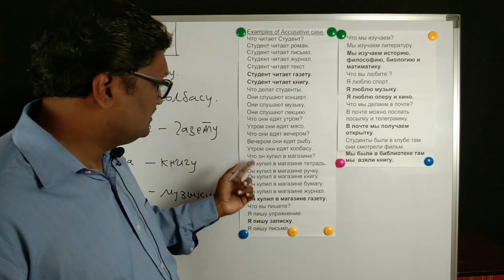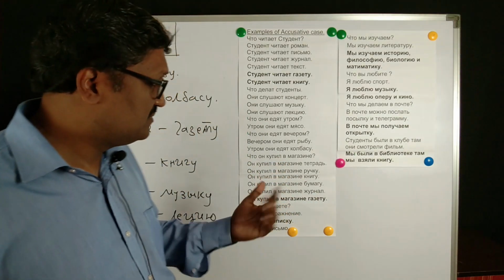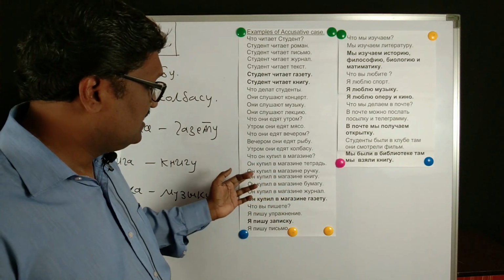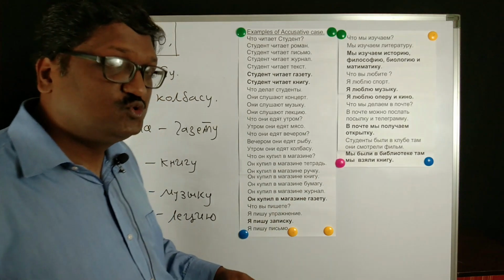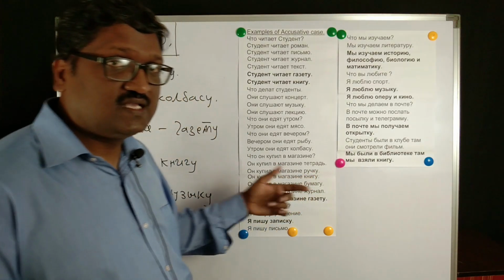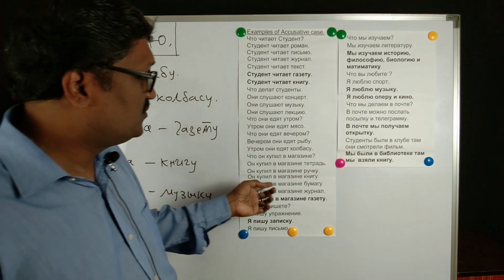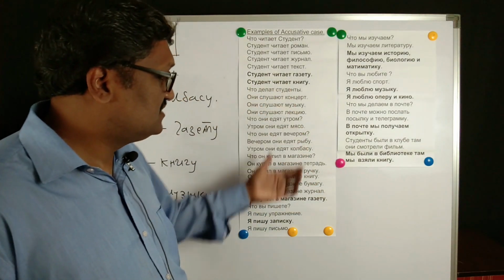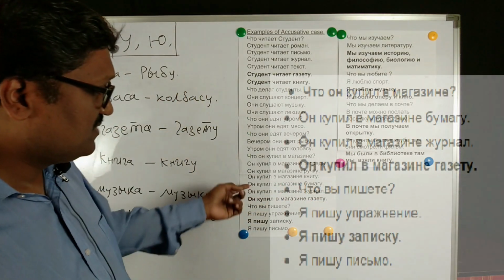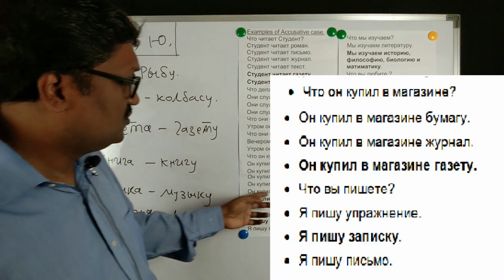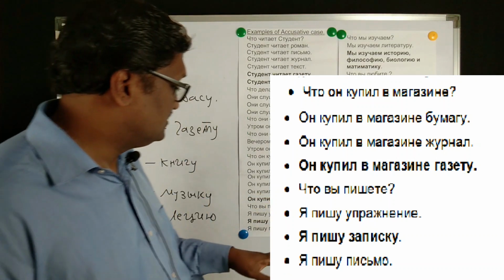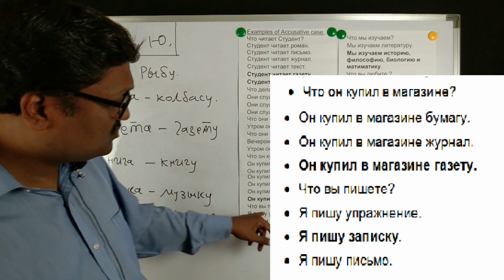Now here we will see что он купил в магазине. What he purchased; kupil is a past tense that we have already covered. Он купил в магазине ручку. Now ruchka is a pen which has changed to ruchku as it's a feminine noun. Then он купил в магазине книгу. Again kniga has changed to knigu. Он купил в магазине бумагу. Bumaga is paper, so bumaga has changed to bumagu. Он купил в магазине журнал. Since journal is a masculine noun, it is not going to change. Он купил в магазине газету.